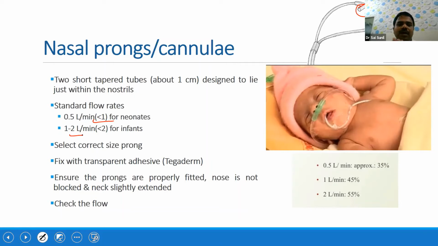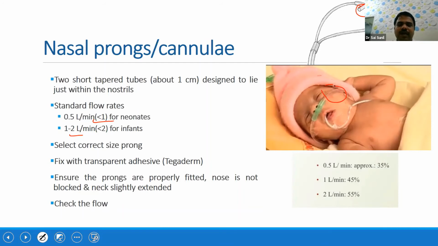Whenever you are giving nasal prongs, we should select the correct size prong, and as shown in this picture, the baby's nasal prongs should be well fitted and fixed with the transparent adhesive, which we commonly use, like Tegaderm.